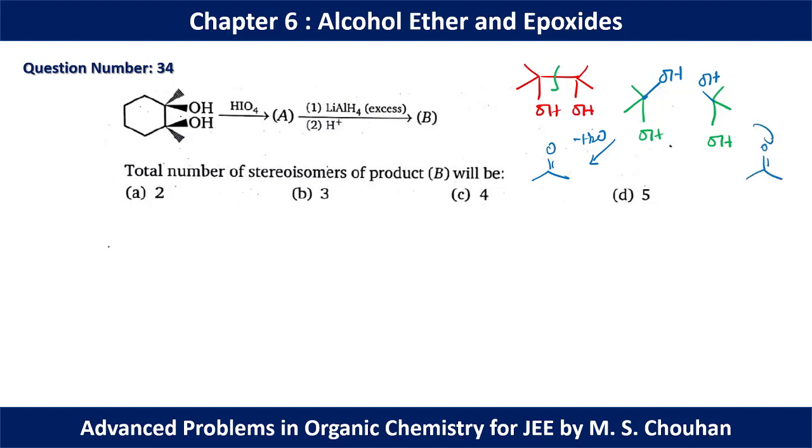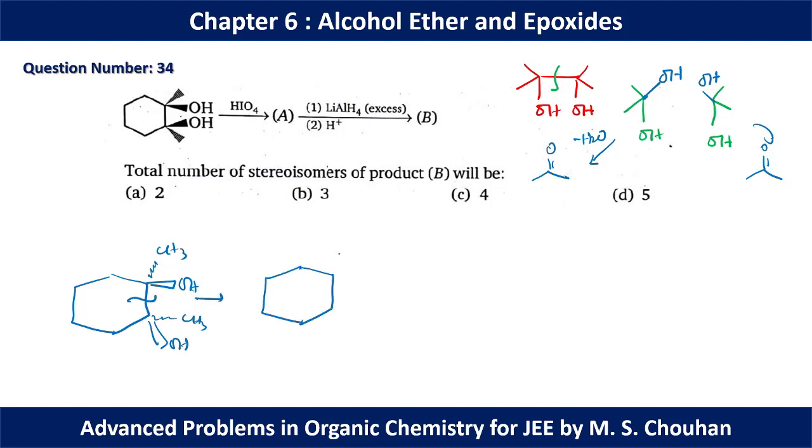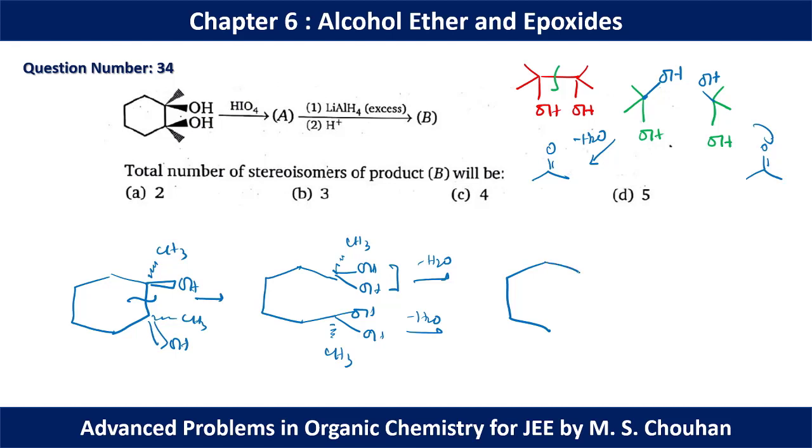Now if you start with this molecule using the same trick, we have methyl below the plane, OH above the plane, again methyl below the plane, OH above the plane. Now we can break this bond and we have to add 2 OH like this. Again we have to add 2 OH like this, and we have CH3 below the plane. Now if 2 OH is here, minus water we have to do, correct? Here also water elimination, and finally we will get this.